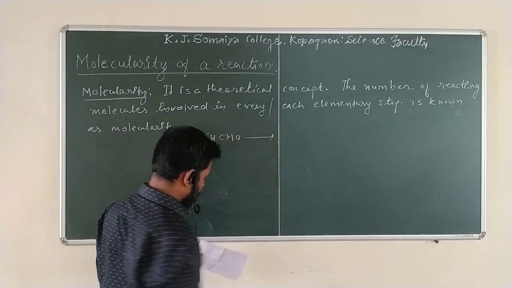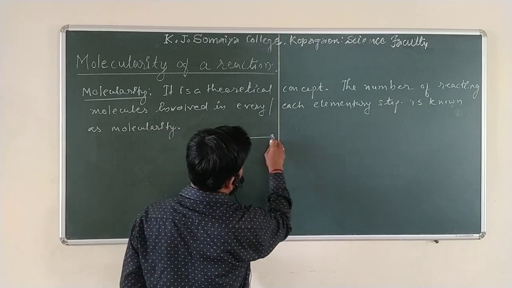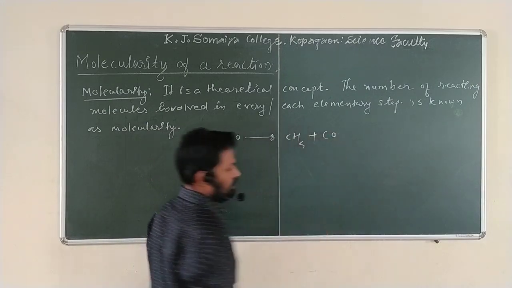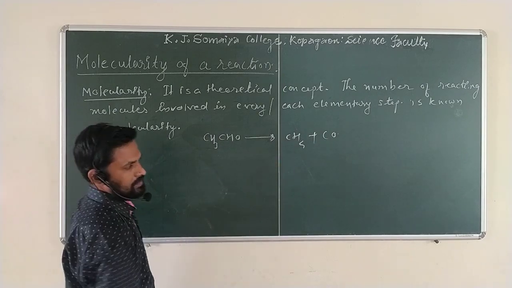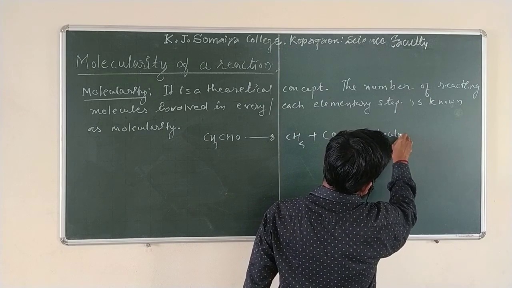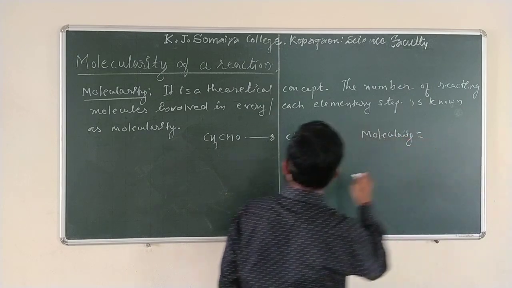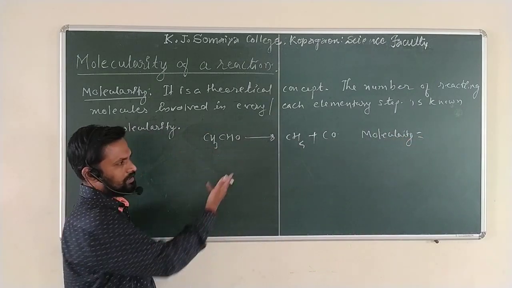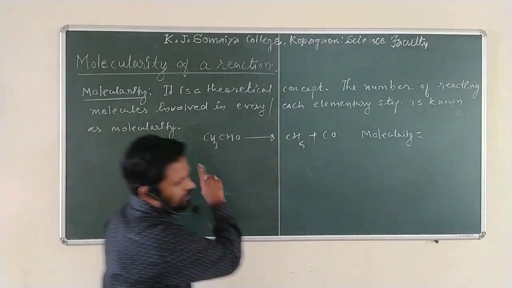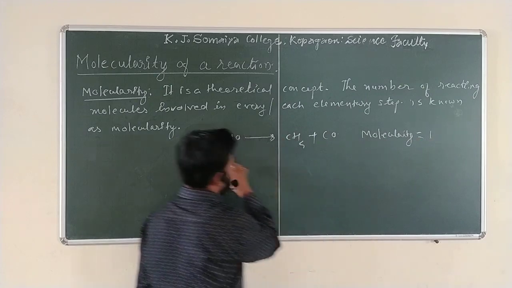Acetaldehyde decomposition. Acetaldehyde is decomposed into CH4 plus CO. So this is a very simple reaction. Now tell me the molecularity. What will be the molecularity of this reaction? Very simple. How is the molecularity determined? By the number of molecules involved in this simple reaction. How many? One molecule, because only acetaldehyde is the one.